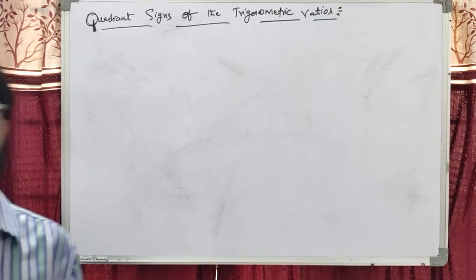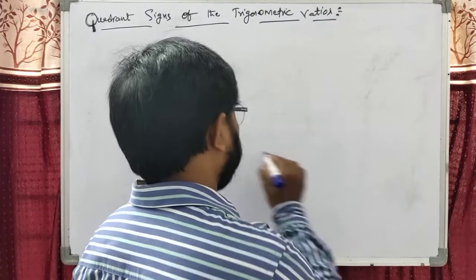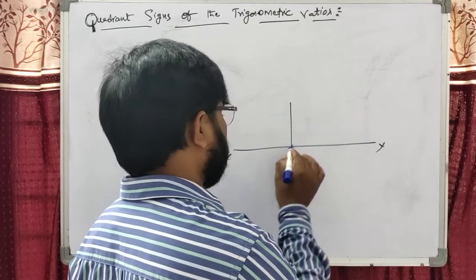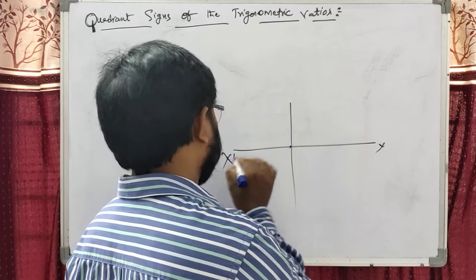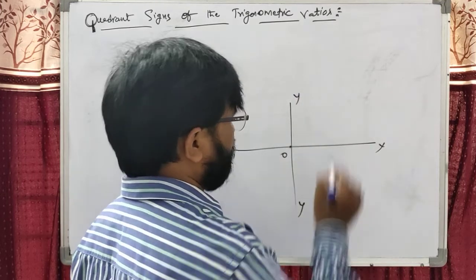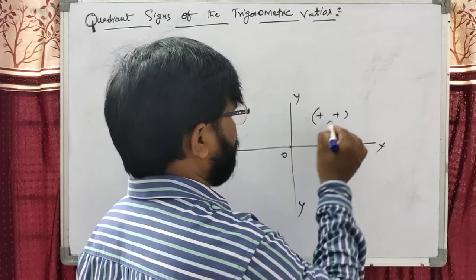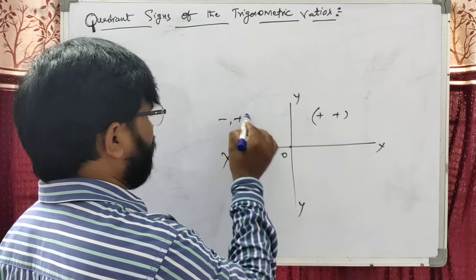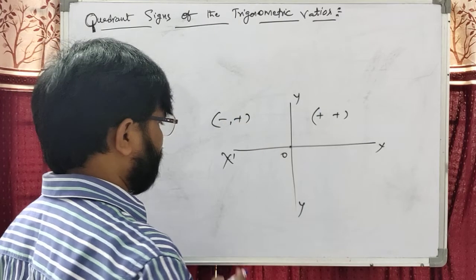Dear students, we know the coordinate plane in two-dimensional geometry, this is the x and y axis. This is the y axis. Point of intersection is the origin. X and y are positive in the first quadrant. X is negative and y is positive in the second quadrant.